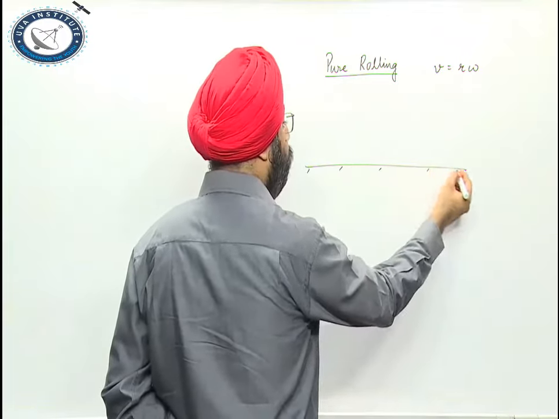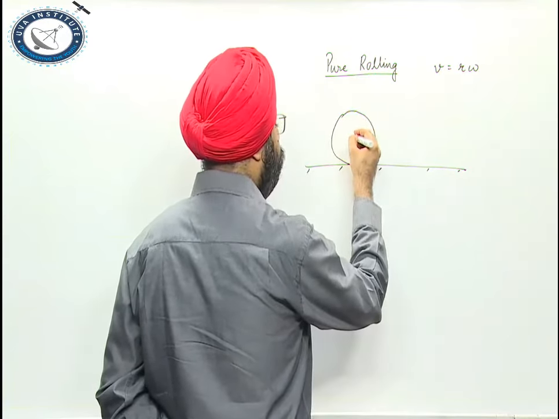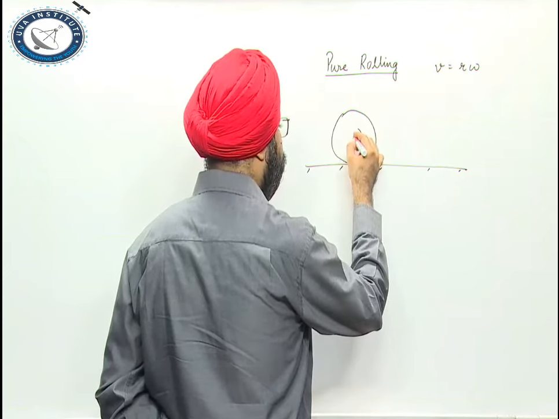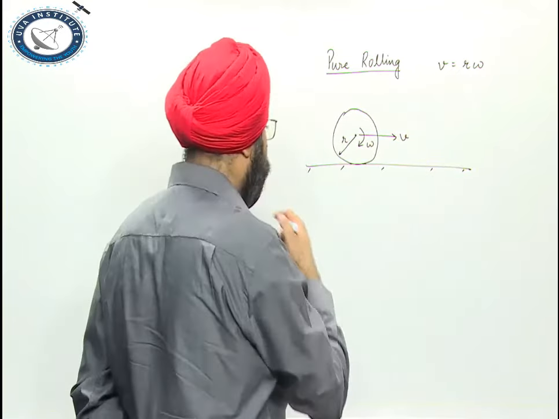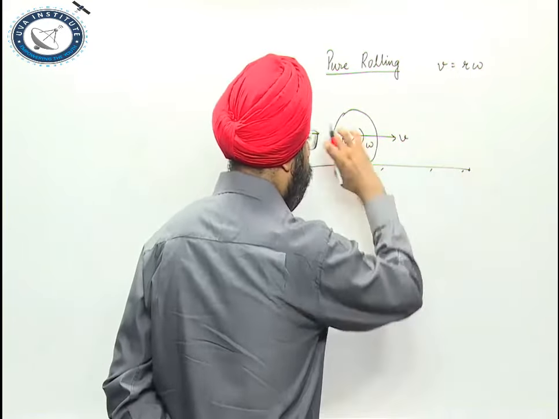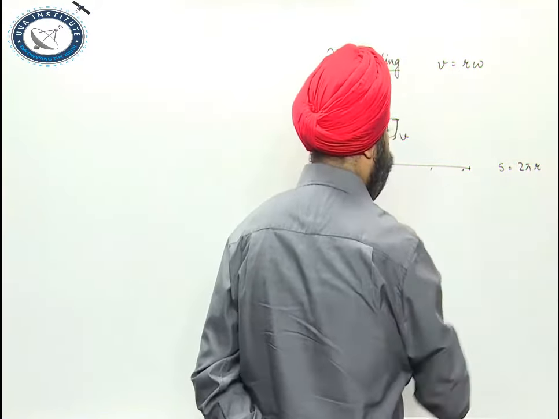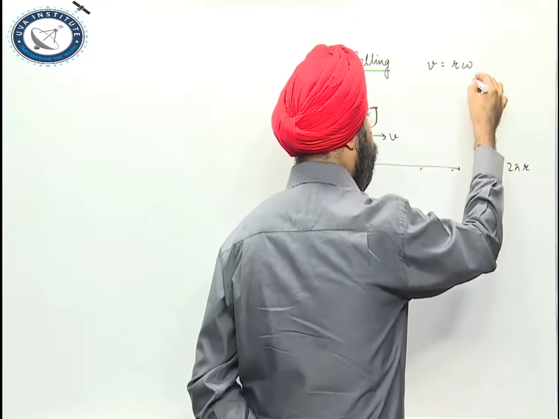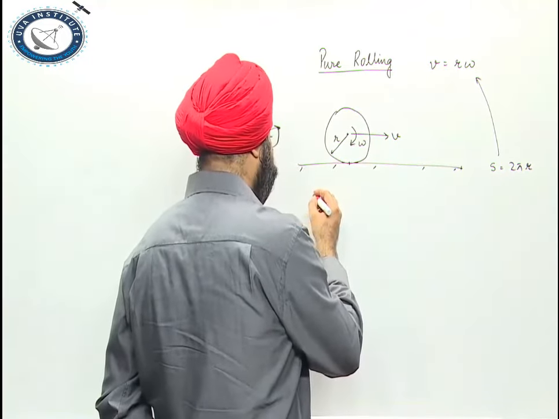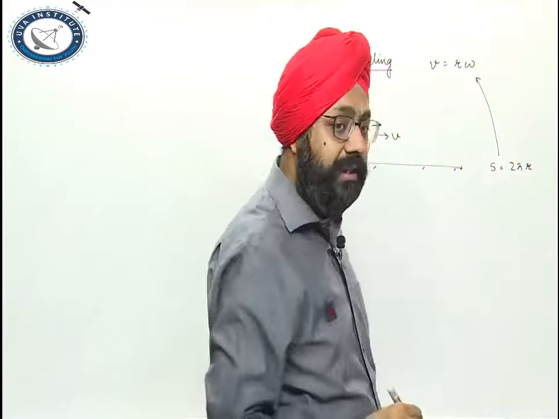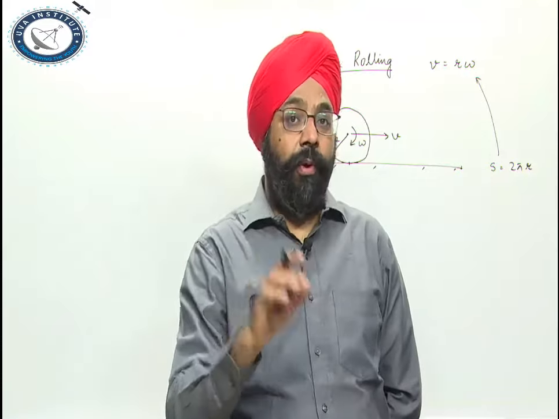Let us say this is a rough surface and we have a wheel which is rotating with angular velocity omega, radius is R and linear velocity is V. In one complete rotation, distance traveled by the wheel is equal to 2 pi r. If it is equal to 2 pi r, then V must be equal to R omega and it is a condition of pure rolling. If distance S is not equal to 2 pi r, that is a condition of slipping, not of pure rolling.